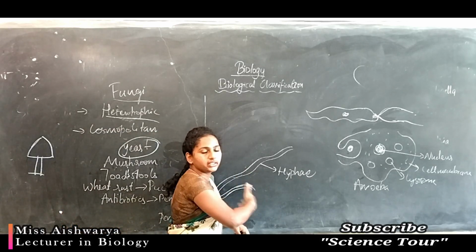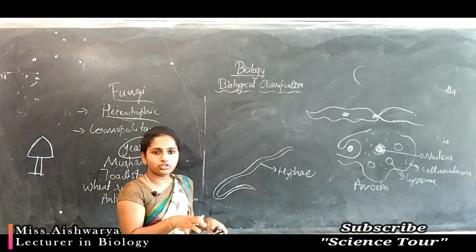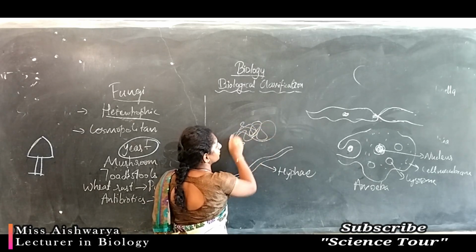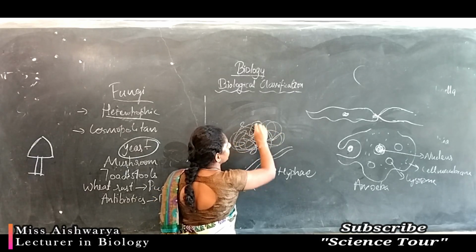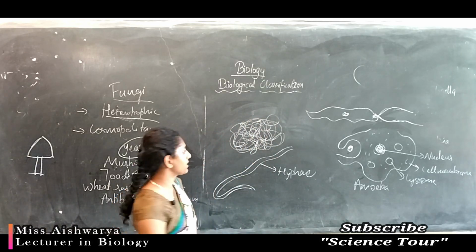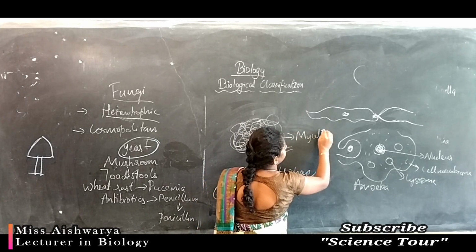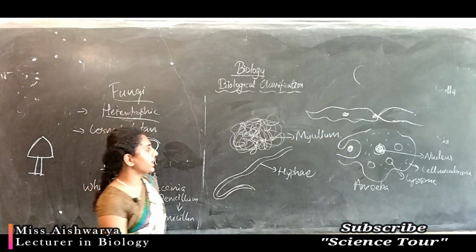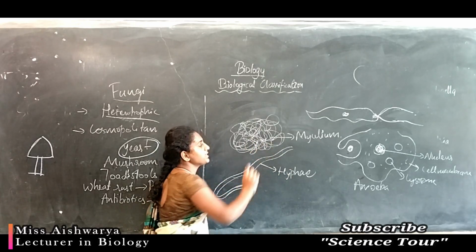Hyphae intertwine, wind and form a network-like structure that looks like a mass of hyphae. This intertwined mass of hyphae is called mycelium, or the network structure of hyphae is called mycelium.